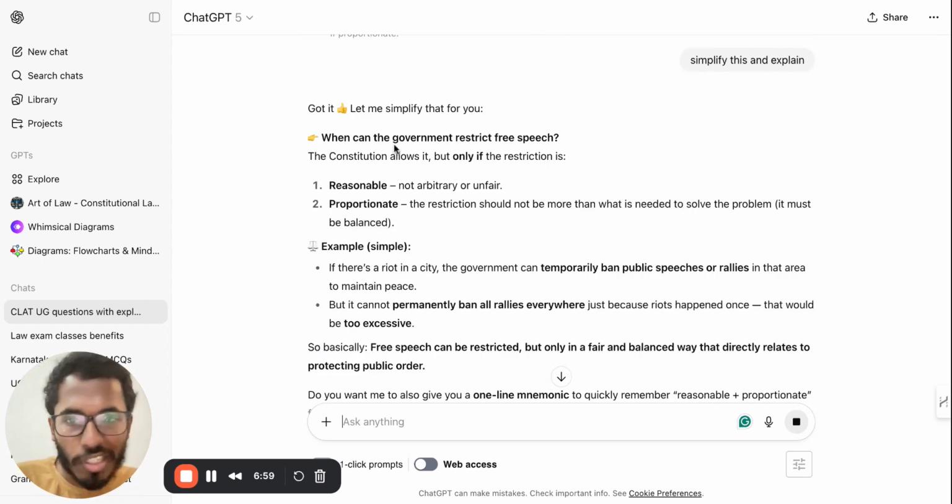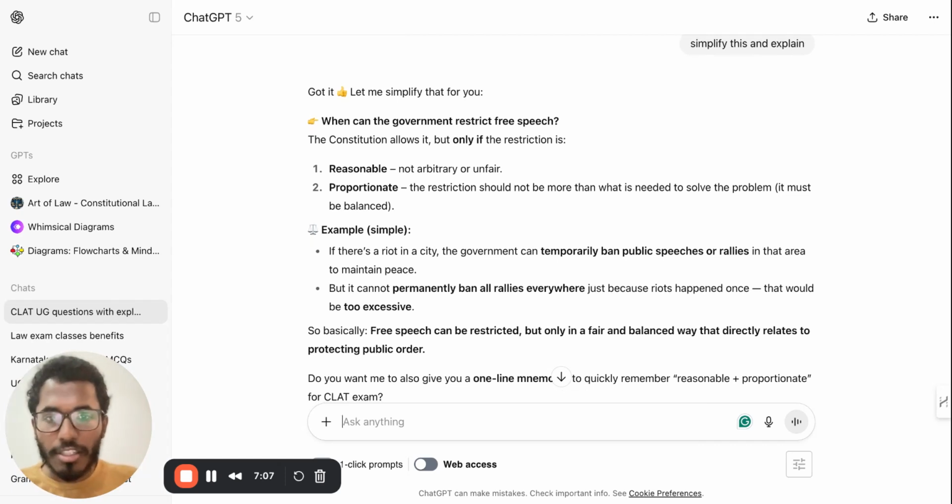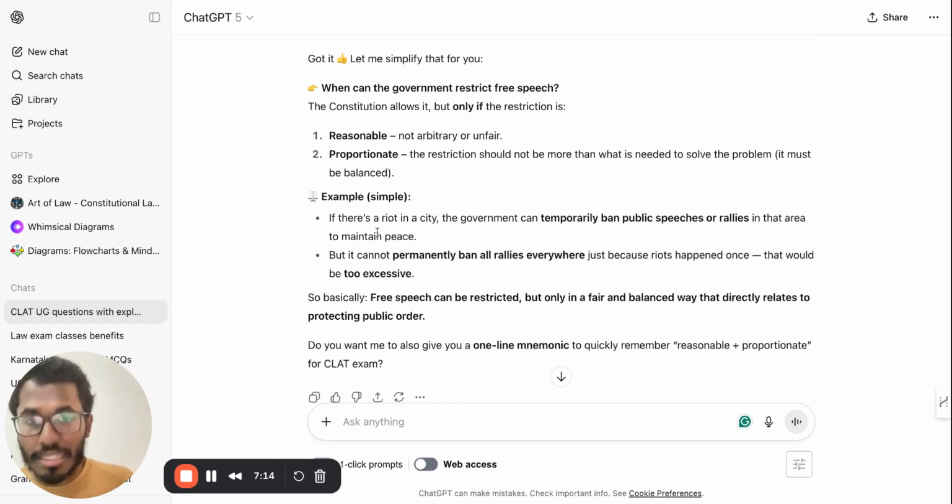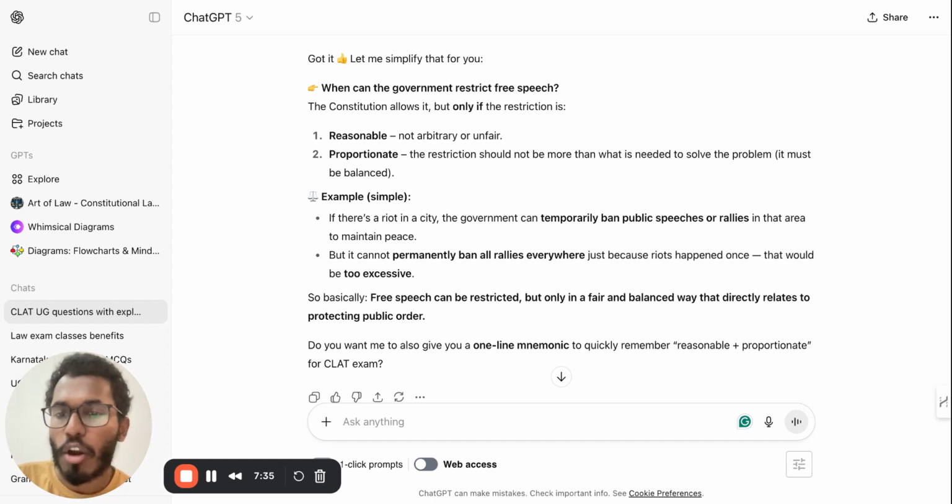When can the government restrict free speech? The constitution allows it, but only if the restriction is reasonable, not arbitrary and unfair. Proportionate means what? The restriction should not be more than what is needed to solve the problem. It must be balanced. Example: if there is a riot in a city, the government can temporarily ban public speeches or rallies in that area to maintain peace, but it cannot permanently ban all rallies everywhere just because riots happened once. That would be too excessive. So basically free speech can be restricted, but only in a fair and balanced way that directly relates to protecting public order.